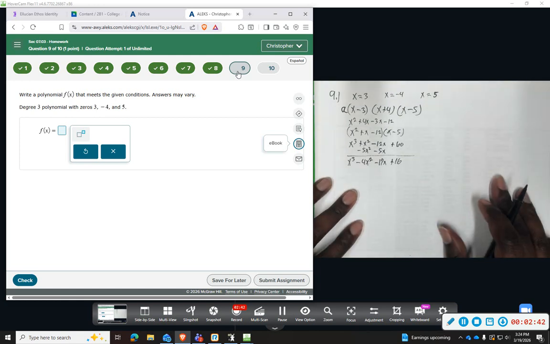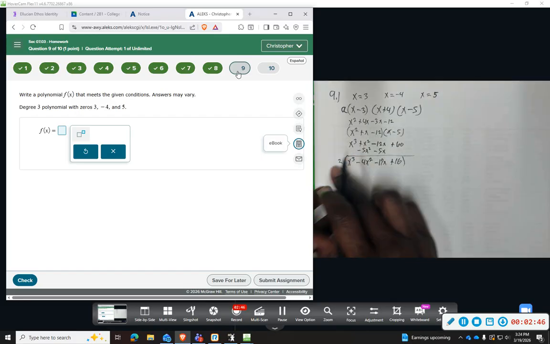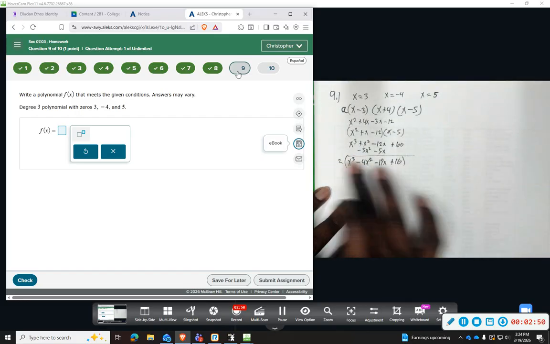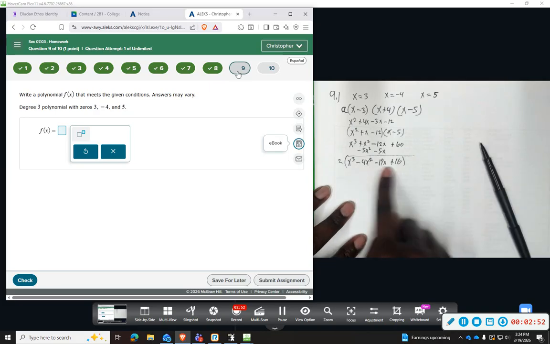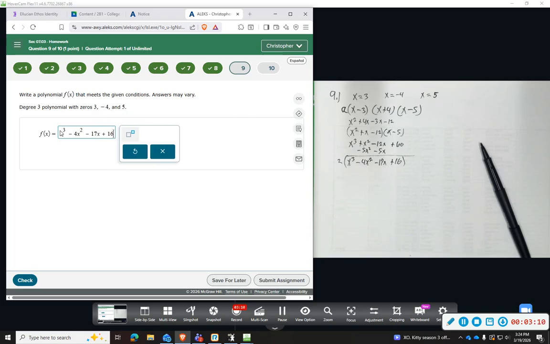So this is one such answer. If I wanted to, I can multiply this by 2 or 3 or just put any coefficient out front. The zeros will stay the same and I'll just get a new polynomial. So just leaving it in the basic form will be sufficient. So let's say x to the third minus 4x squared minus 17x plus 16.